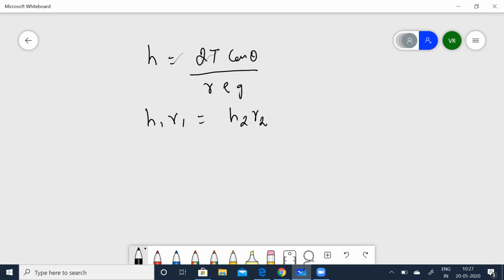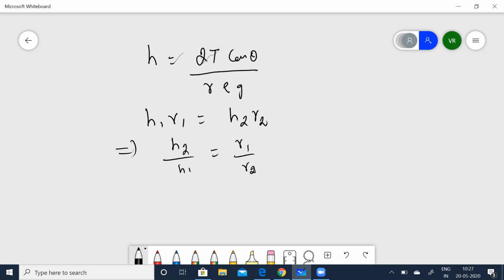Height of the capillary rise, we know from the revision notes I have given, h is equal to 2T cos theta divided by r rho g, where rho is the density. Or you also know that H1 R1 is equal to H2 R2. Or from this you can infer H2 by H1 is equal to R1 by R2.